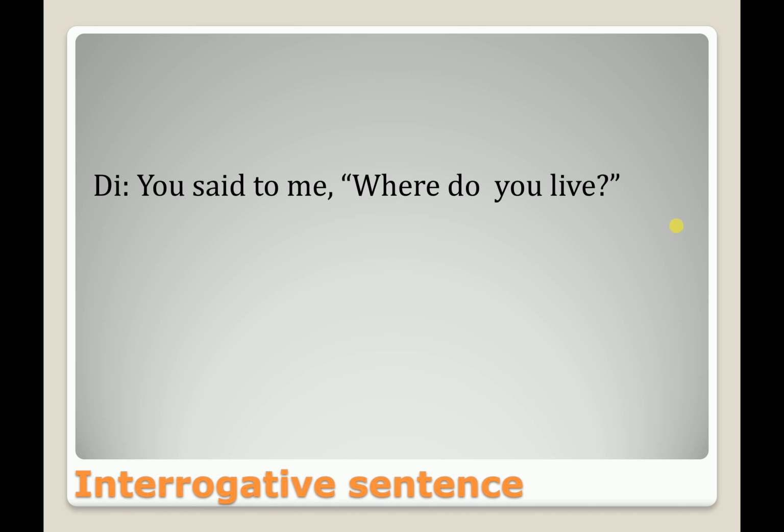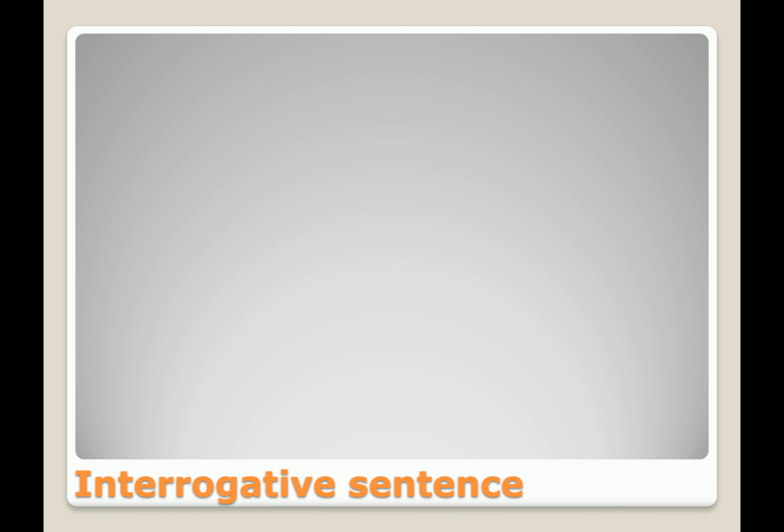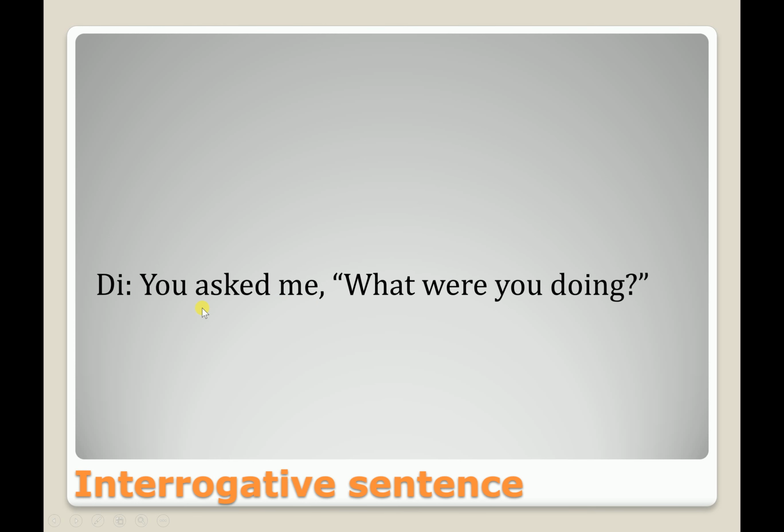In the next example, you see, you said to me, where do you live? So you asked me where. You means me means I, so the subject changes, and the present indefinite tense will be past indefinite tense, so I lived. And the next example is, you asked me what were you doing?